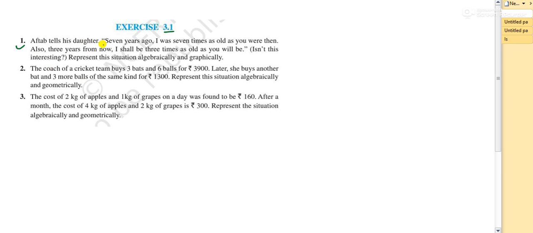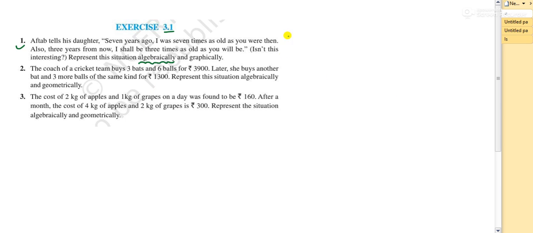Aftab tells his daughter, 7 years ago I was 7 times as old as you were then. Also, 3 years from now, I shall be 3 times as old as you will be. Isn't this interesting? Yes, it is. Represent this situation algebraically and graphically. So I will just represent it algebraically. Graphically, you can solve it if you have the equation.